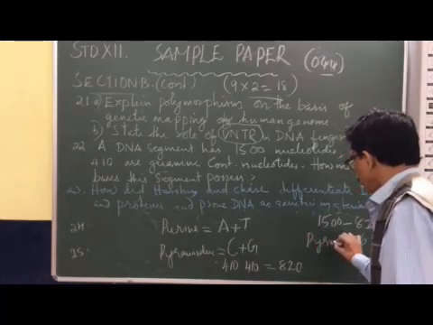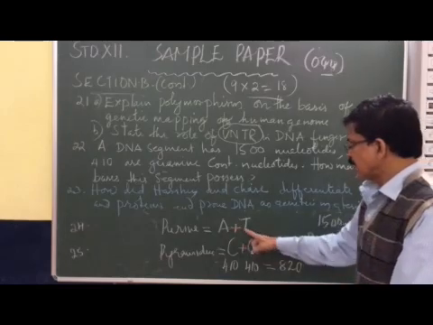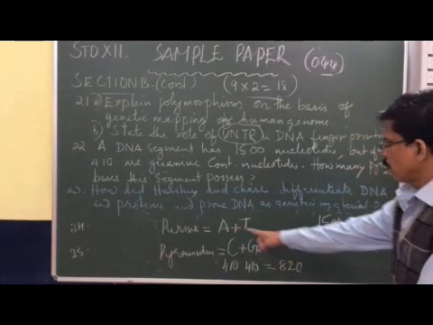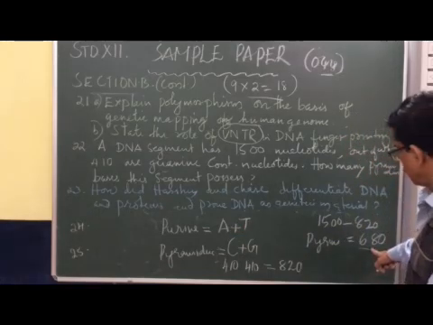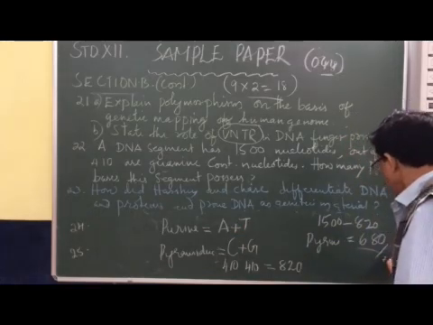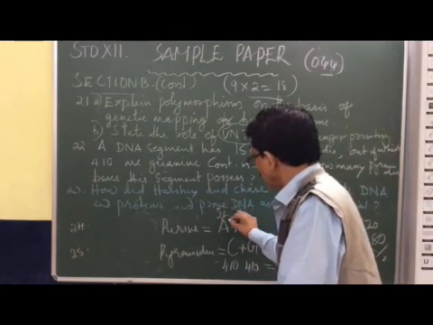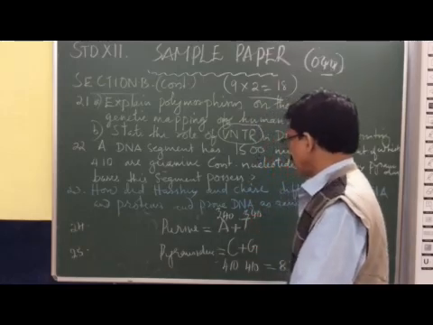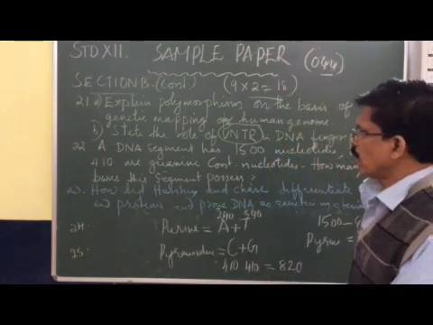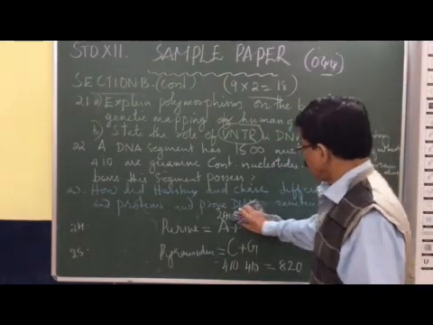So 680 is the number of adenine and thymine included. There is an equal number of adenine and thymine, so we divide it by 2. You will get 340 adenine and 340 thymine. So this is what you have to identify. That's all. Now we are moving to the next question.